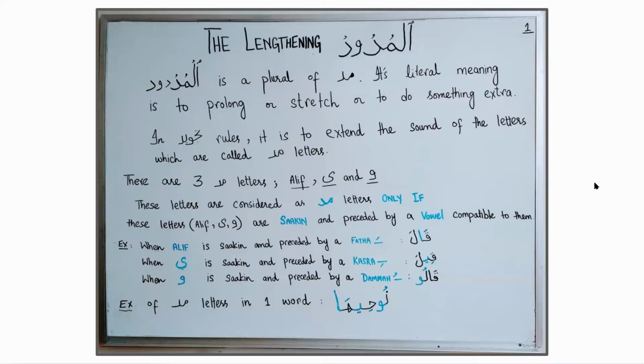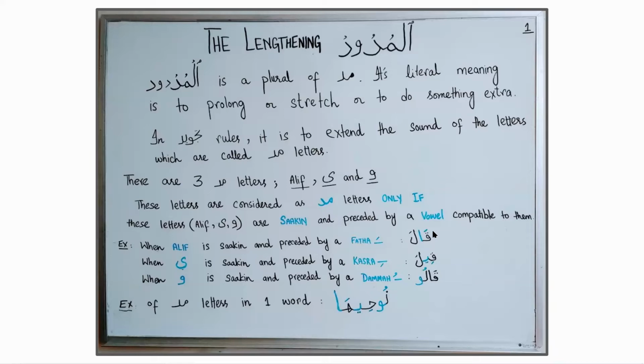And just like that, when letter waw is sakin and preceded by dhamma, and the sound of dhamma is similar to the sound of letter waw, that's why dhamma is compatible to letter waw. So when these letters alif, ya, and waw, in this condition that they are sakin and preceded by a vowel compatible to them, these three letters are considered as mad letters. And we can see some examples here.